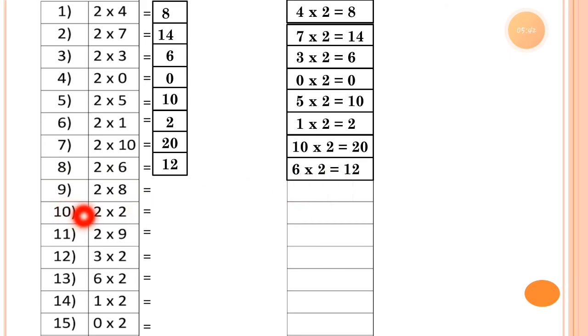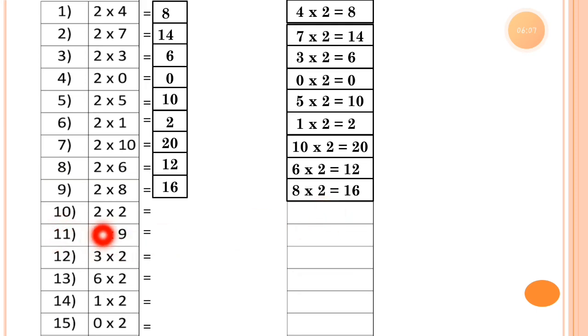Now number 9, 2 8s. So 2 8s is equal to 16. 2 8s 16 and the multiplication fact for it is 8 2s is equal to 16.